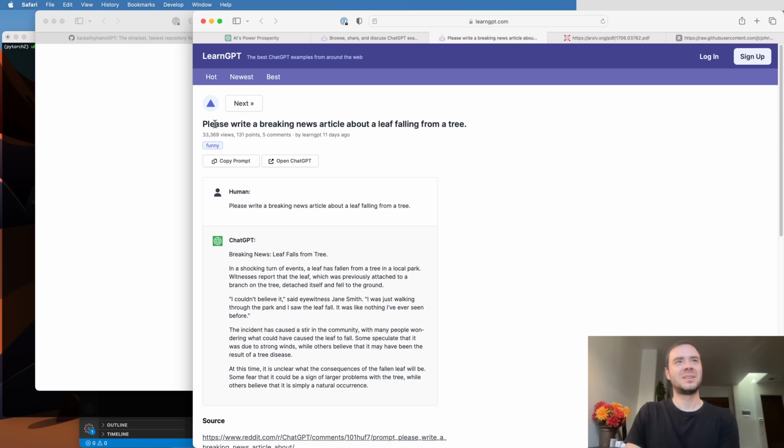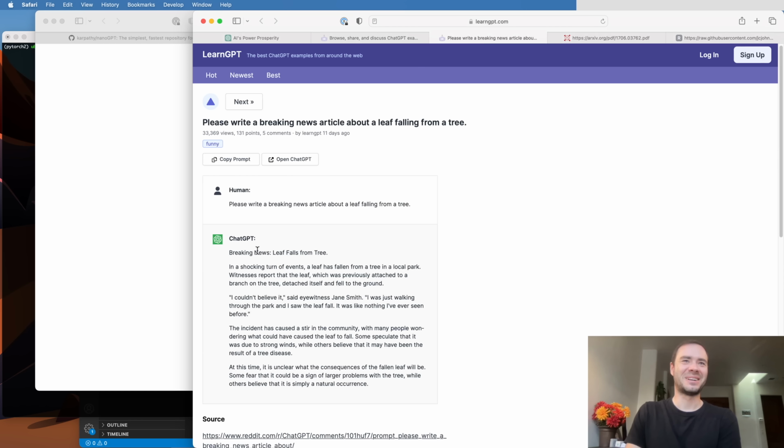As an example, please write a breaking news article about a leaf falling from a tree. "In a shocking turn of events, a leaf has fallen from a tree in the local park. Witnesses report that the leaf, which was previously attached to a branch of a tree, detached itself and fell to the ground." Very dramatic.